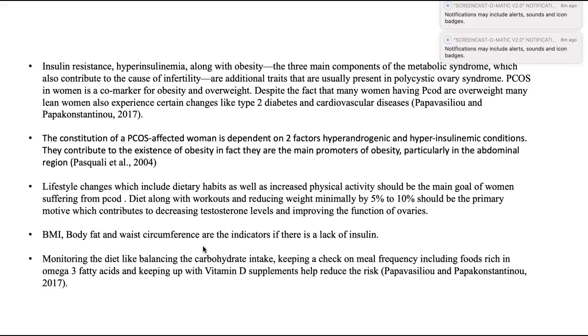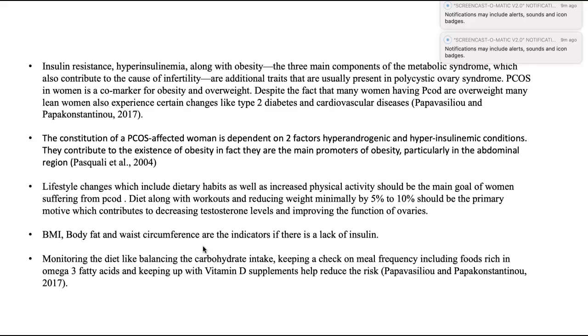Lifestyle changes, which include dietary habits as well as increased physical activity, should be the main goal of women suffering from PCOD. Diet, along with workouts and reducing weight minimally by 5 to 10%, should be the primary motive, which contributes to decreasing testosterone levels and improving the functions of the ovaries.